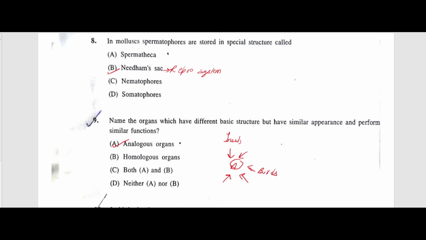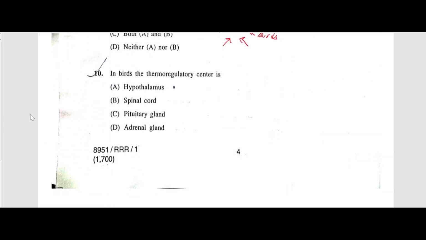Both have wings, right? Both can fly, meaning they have similar functions. But the wings of the insect are just a membrane of the skin, while in birds they are modified forelimbs. So, analogous organs.